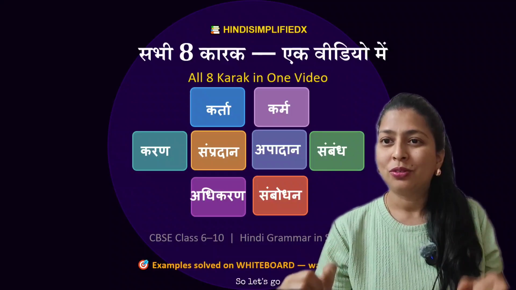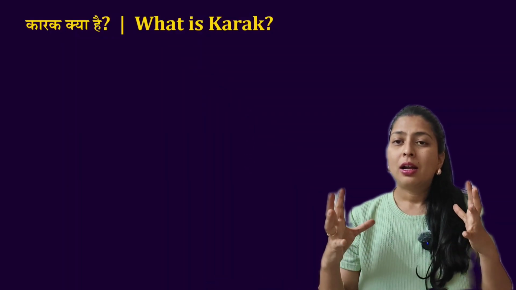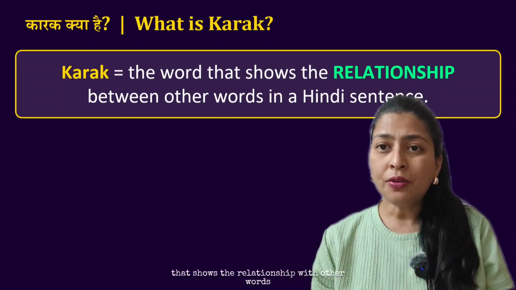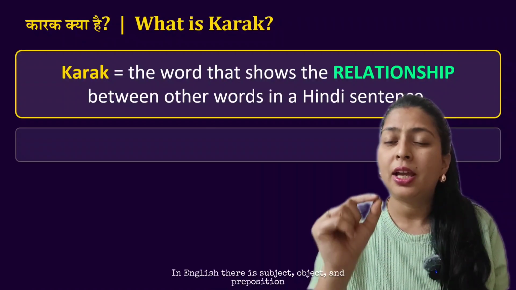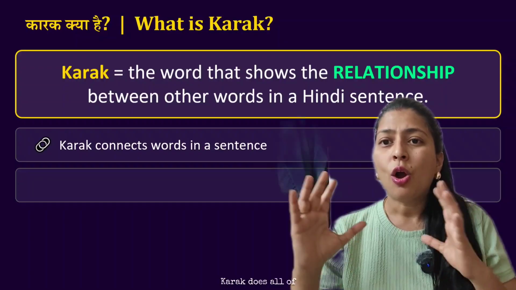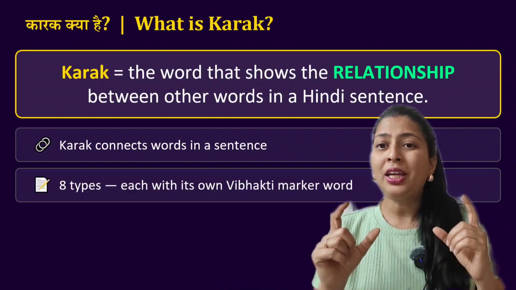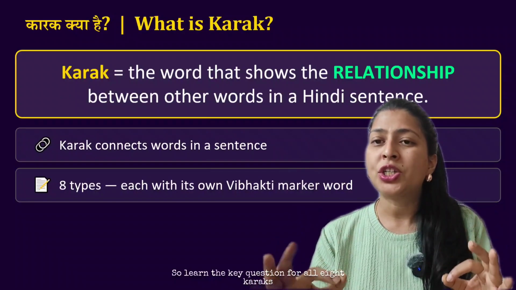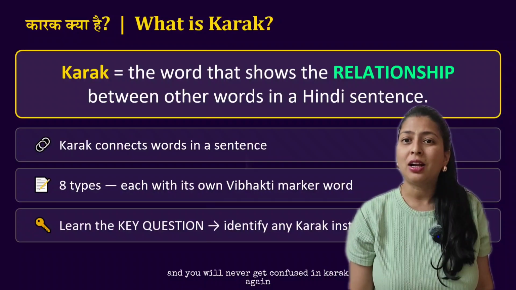So let's go. Before we start, what exactly is Karak? So simple answer. Karak is the word that shows the relationship with other words in a Hindi sentence. Think of it like this. In English, there is subject, object and preposition. Karak does all of that work. And in that, Karak has 8 types. Each has a marker which is called Vibhakti. So learn the key question for all 8 Karaks and you will never get confused in Karak again.